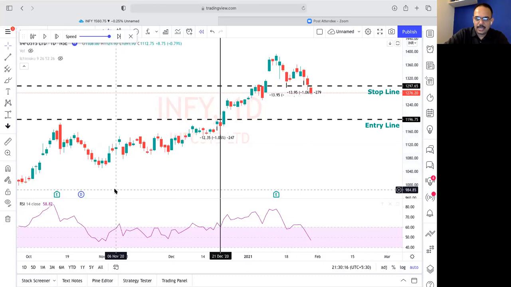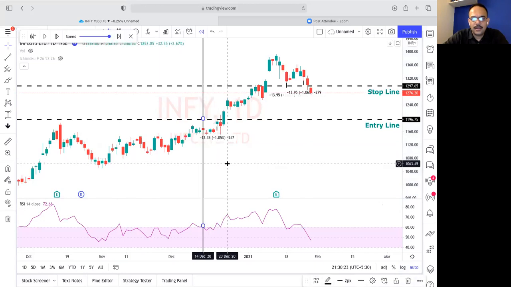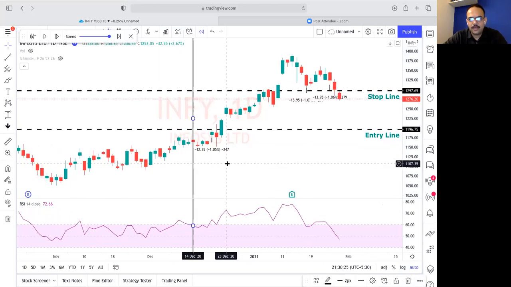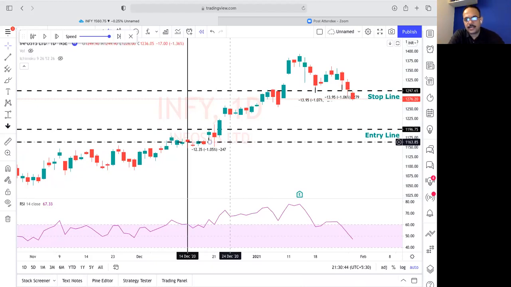Hi Samir, on 21st December we entered as per the RSI going above 60. We also set the exit because we took 1%. But if you see, on the 21st December the candle actually touched even the stop line on the same day. So are we going to put the stop loss the next day, or on the same day?